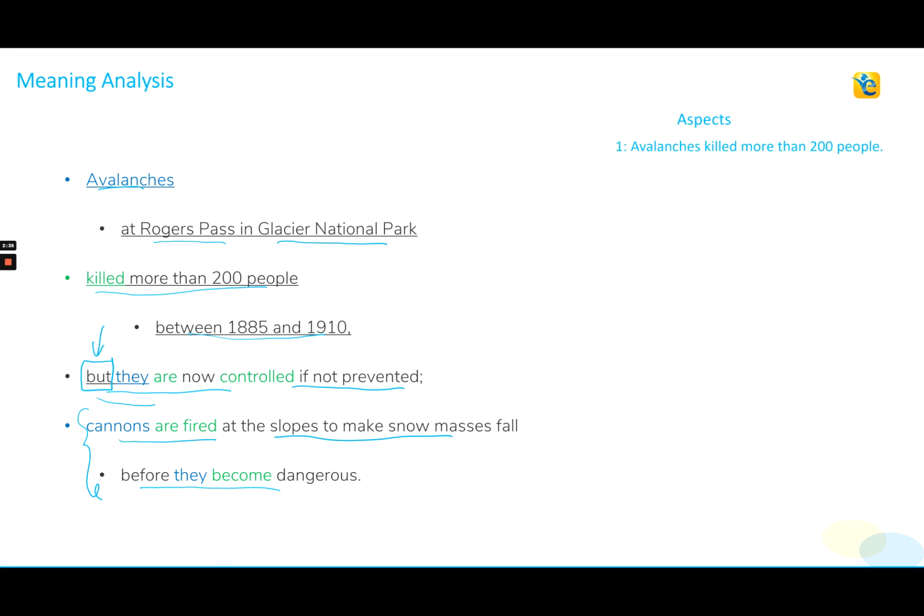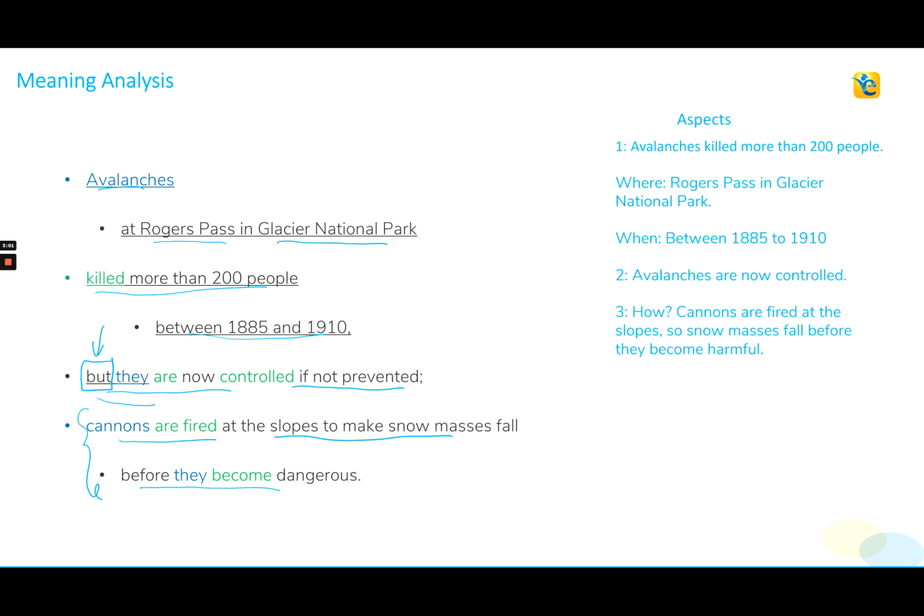The sentence is talking about a particular event, that particular avalanches killed more than 2,000 people. Where? At Rogers Pass in Glacier National Park. When did this happen? Between 1885 and 1910. Presenting a contrast, the sentence then says that avalanches are now controlled.